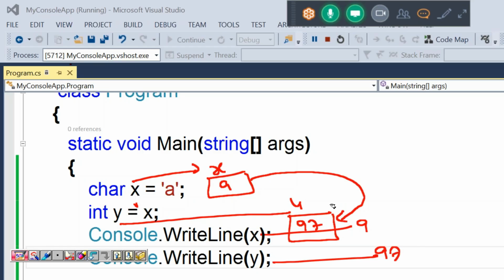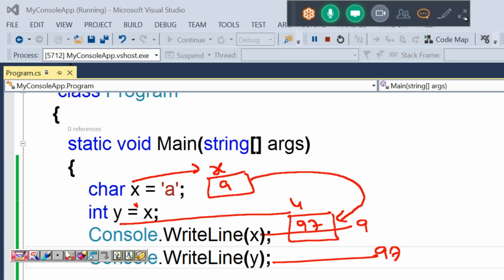With this we can say whenever we assign a char value into a numerical data type, it converts to the corresponding character's ASCII value. Small a's ASCII value is 97, because every character on the keyboard is represented with one ASCII value.